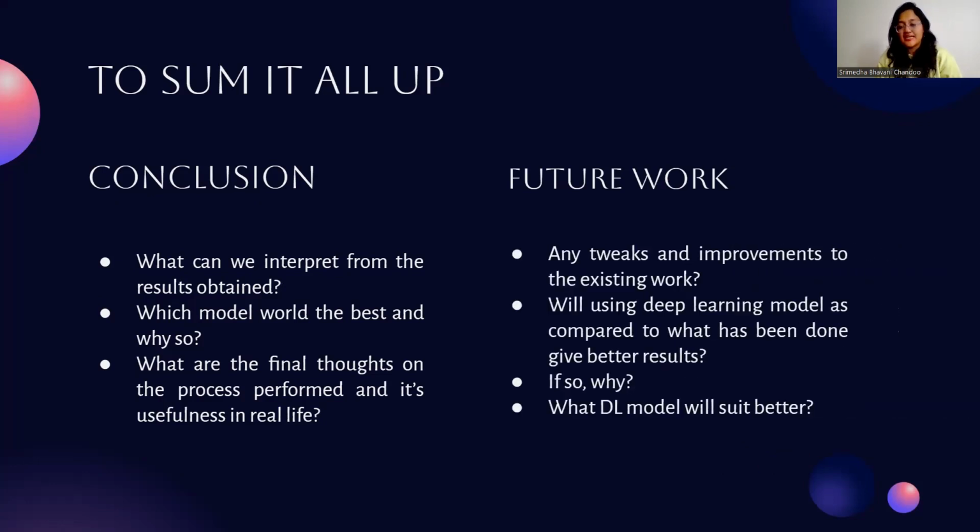Future work. There can be some improvements that can be done to the existing work. We can use some advanced deep learning and natural language processing models in the future. There was one thing we observed: if suppose there is a movie review which says it is terrible for anybody who did not watch the movie, which means it is a very good review.